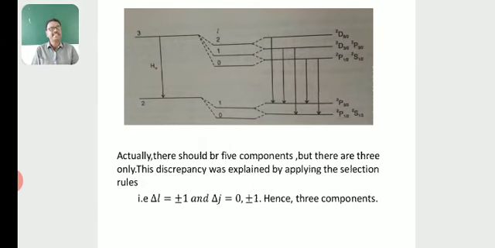So based on a selection rule, we are able to explain the fine structure of the H-alpha line. Actually, there should be 5 components, as we see in the diagram, but there are only 3. This discrepancy was explained by applying the selection rules, that is delta L equal to plus or minus 1, and delta j equal to 0 or plus or minus 1. Hence, the 3 components which are observed experimentally show the fine structure of the H-alpha line.